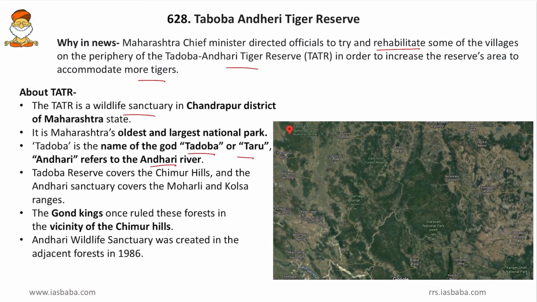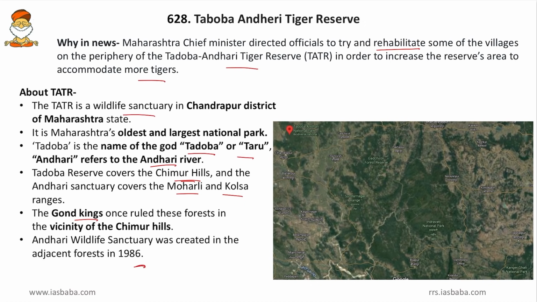Then, the Tadoba Reserve covers the Chimur Hills, and Andhari Sanctuary covers the Moharli and Kholsa ranges. So these Chimur, Moharli and Kholsa ranges are not visible in the map, but however they are present near the Tadoba Andhari Tiger Reserve. Then the Gond kings once ruled these forests in the vicinity of Chimur Hills. So the Gond kings lived in these Chimur Hills and the nearby areas. Then Andhari Wildlife Sanctuary was created in the adjacent forests in 1986. So on the basis of the presence of the Gond kings, this area was identified and declared as a wildlife sanctuary in 1986. And friends, we know that now it is also declared as a tiger reserve and a national park.